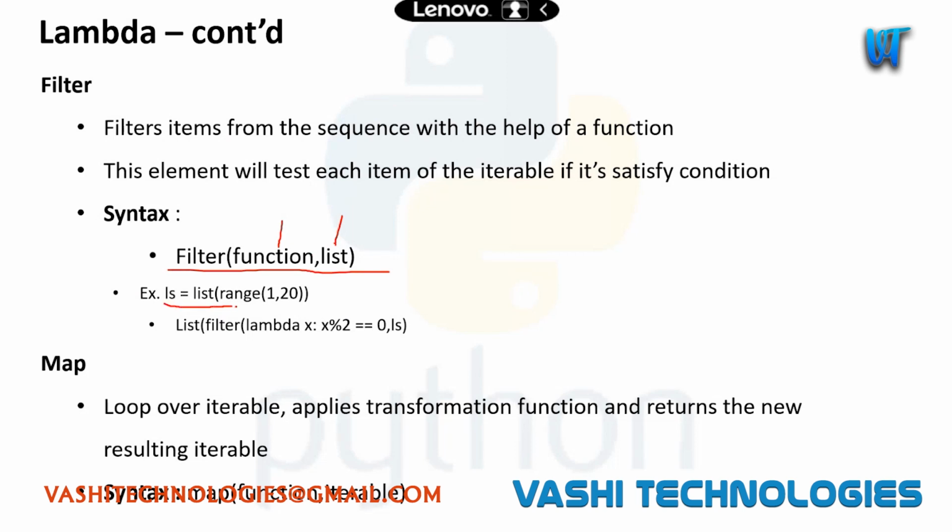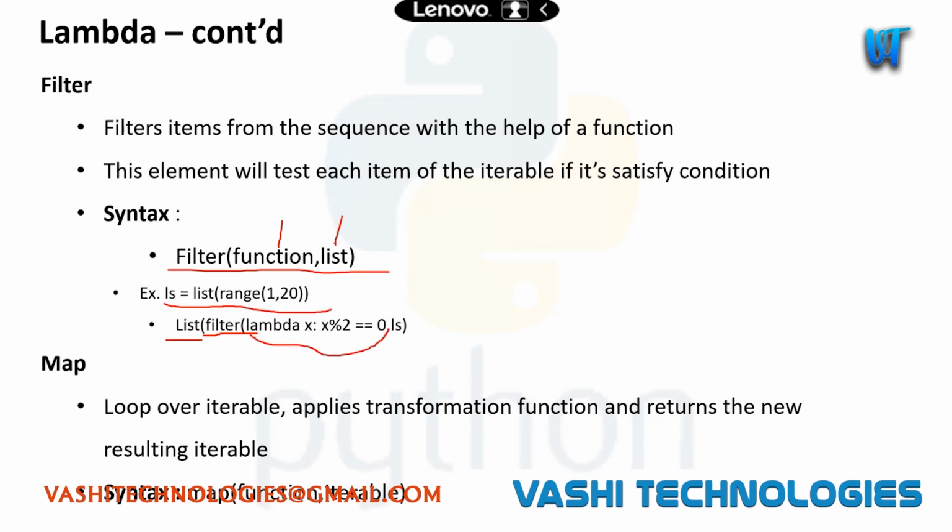Here I have taken one list which has numbers from 1 to 20. Filter of lambda: my first part here is the function.